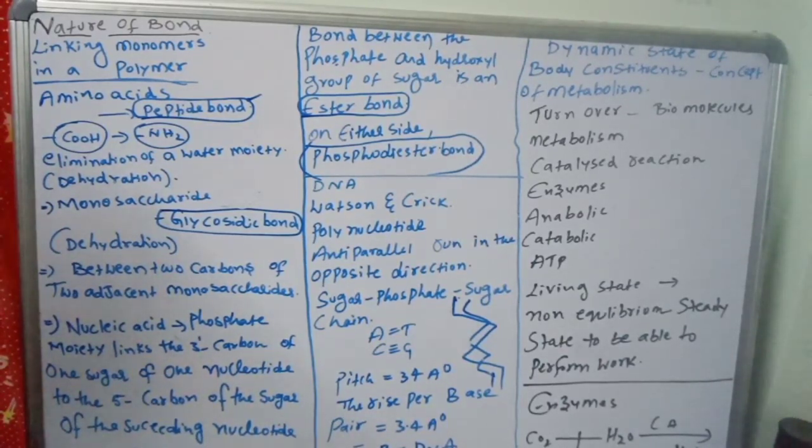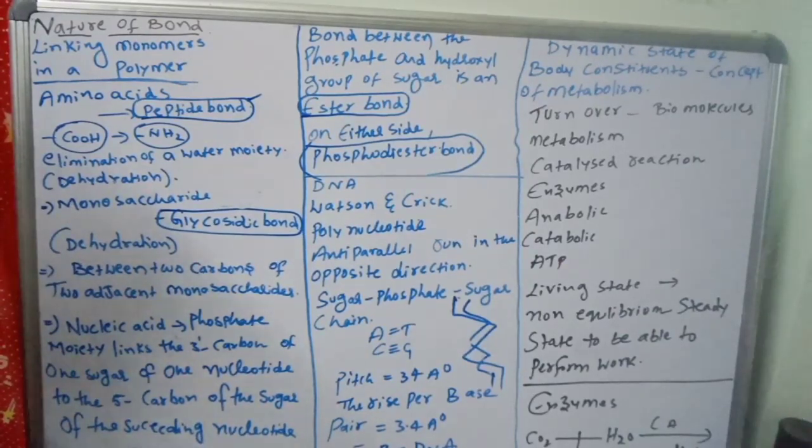Okay. Next, the dynamic state of body constituents, the concept of metabolism. What is metabolism? Complex to simple, simple to complex: anabolic and catabolic, simple to complex and complex to simple, together called metabolism. So it is changing from one form to another form. Such a kind of changing nature.